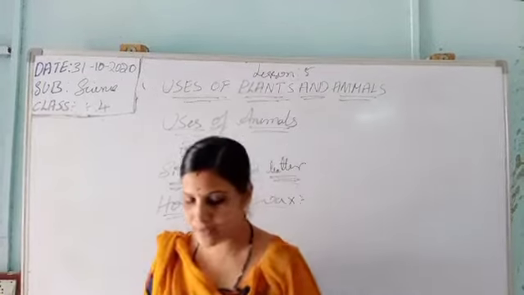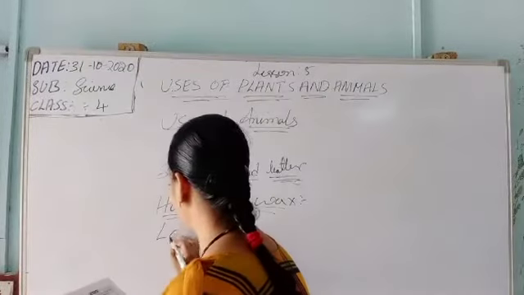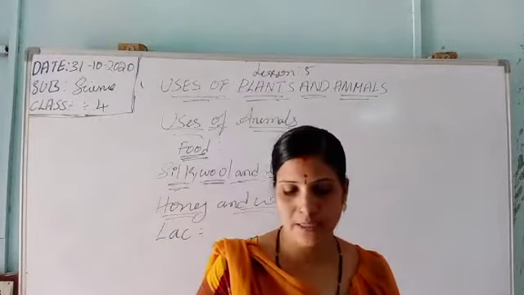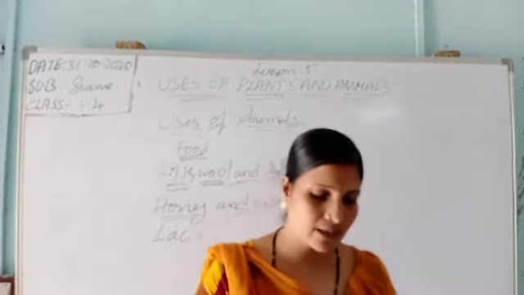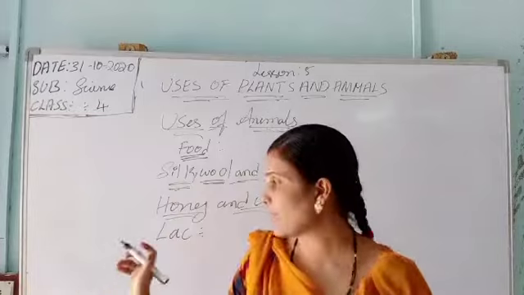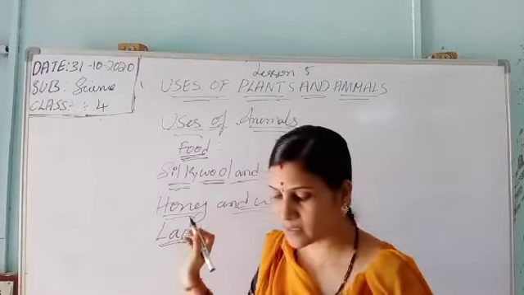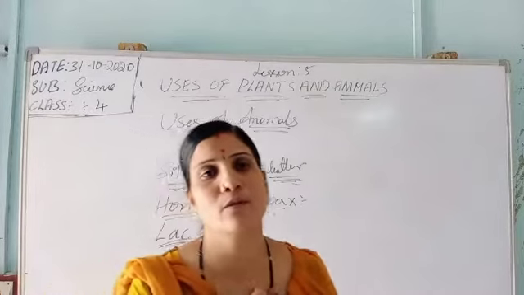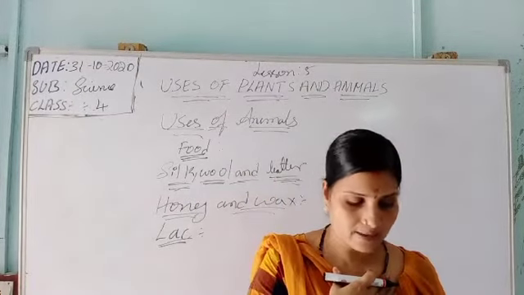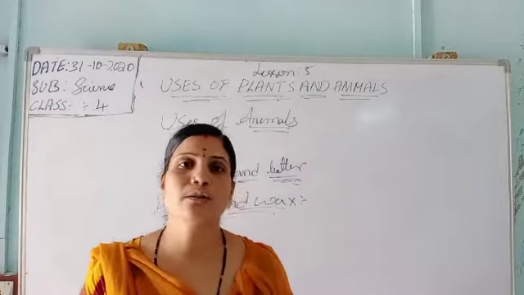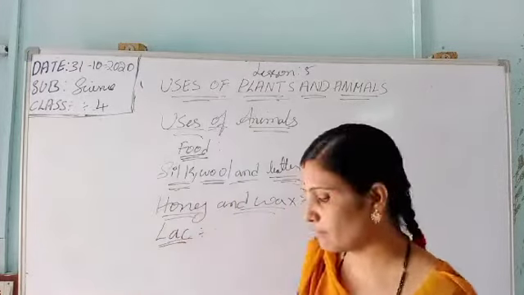So the next one is lac. It is produced by an insect, and it is used for making jewelry such as bangles, earrings, etc. It is also used for making toys. We will find the lac insect on trees. We get jewelry like bangles and earrings from lac, and it is also used for making toys.